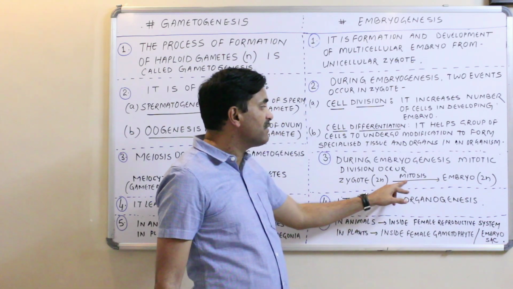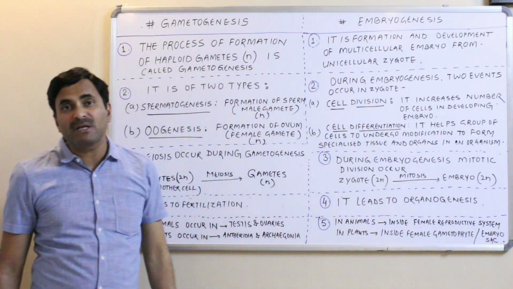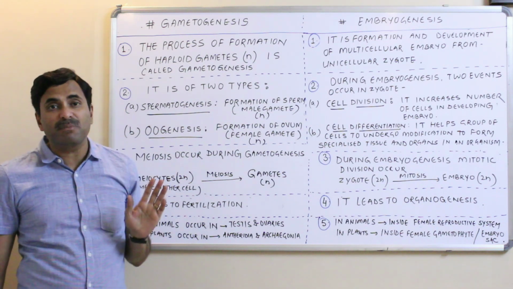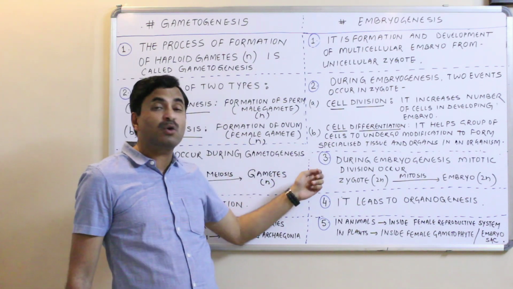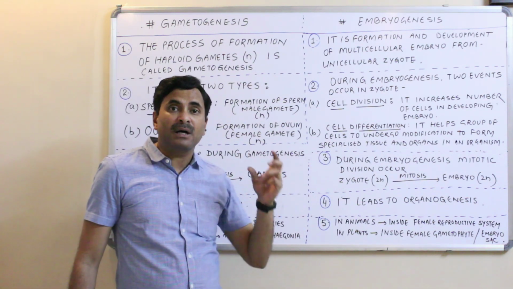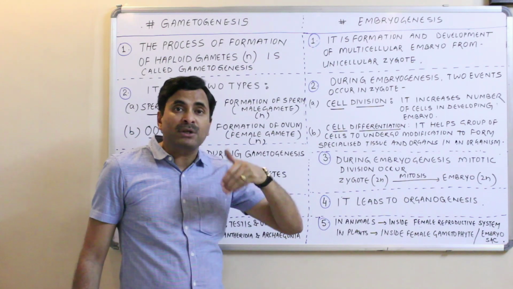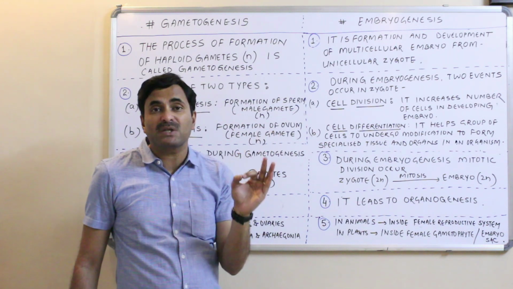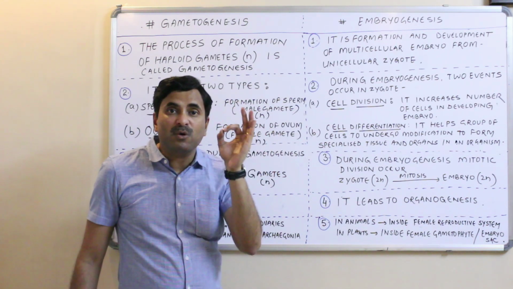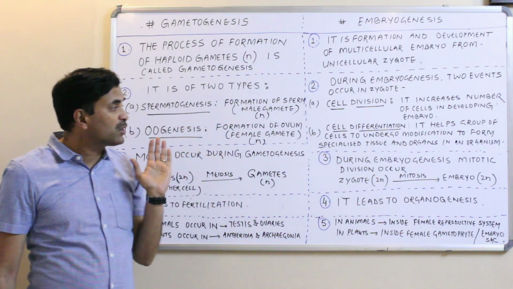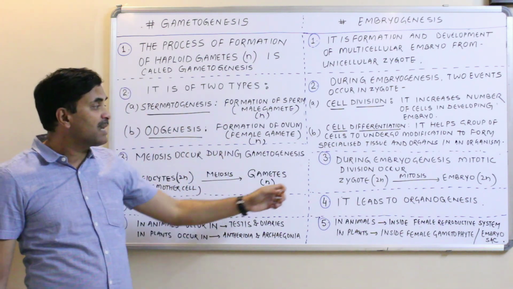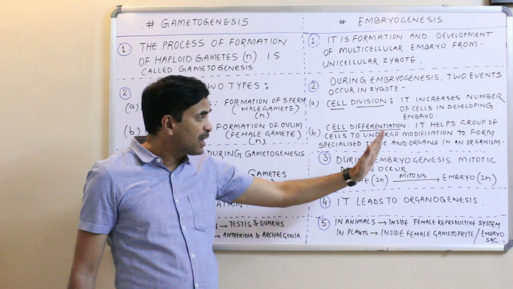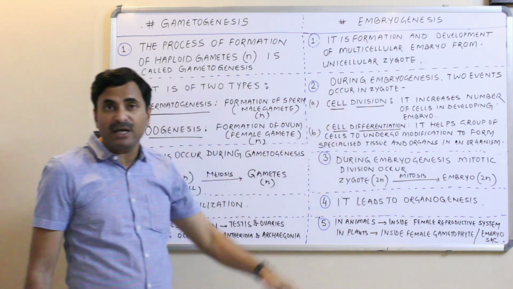Why? Because here a division occurs, and that division is known as the mitotic division, and we know very well that mitotic division never changes the chromosome number. But this statement is not always true. There are a few haploid plants in which zygotic meiosis also occurs, but just now I am not talking about the zygotic meiosis. It is possible that the zygote may undergo meiosis, but just now we are talking only about the higher organisms in which the zygote undergoes mitosis to form the embryo, and the chromosome number of the embryo is the same as that of the zygote.